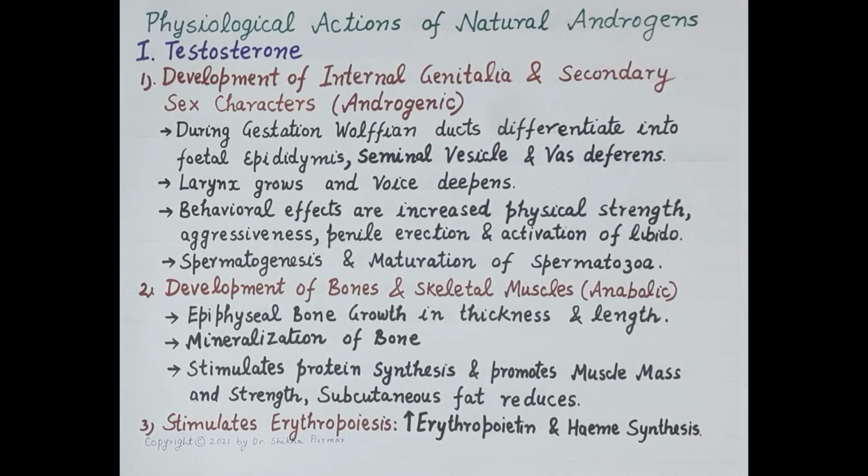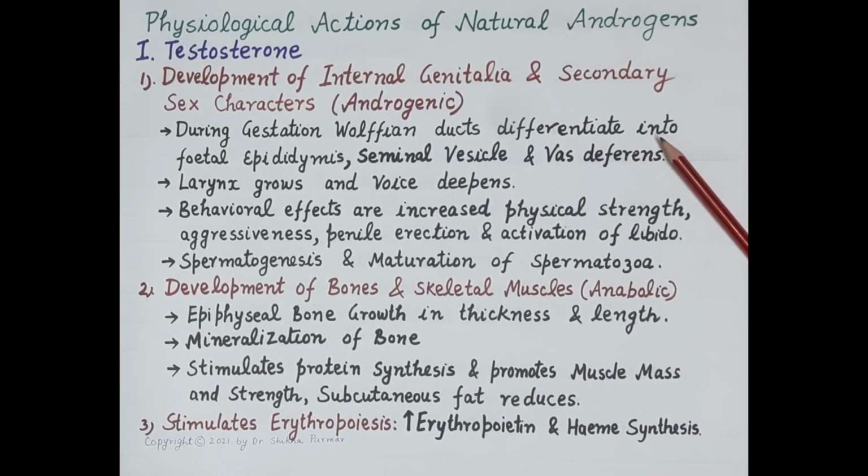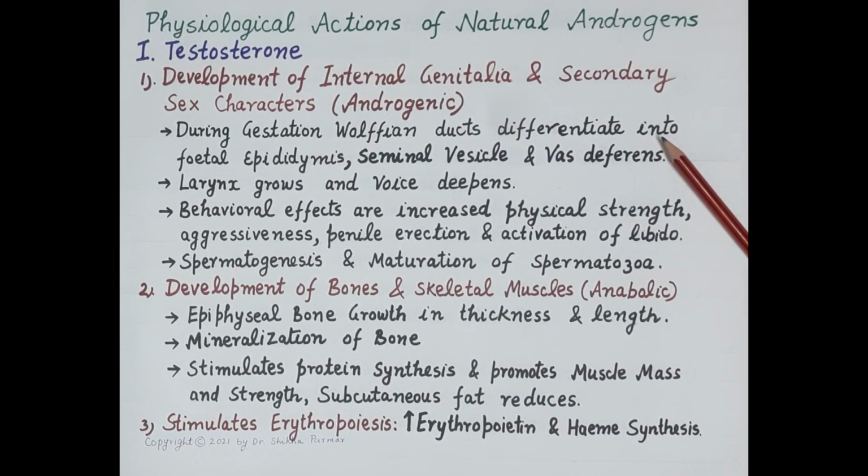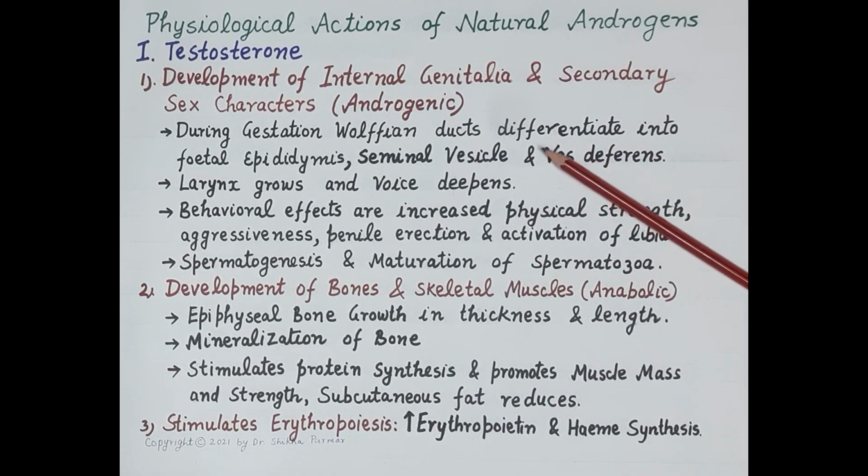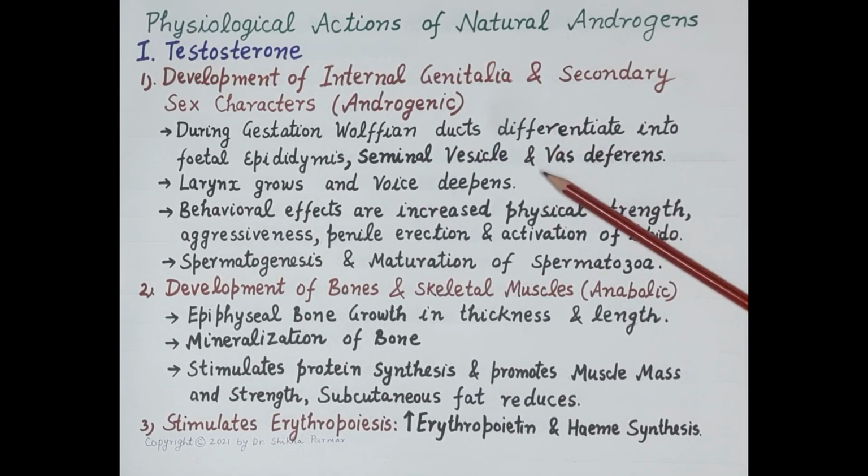Now let's talk about the physiological actions of testosterone. Now, androgenic actions of testosterone include development of internal genitalia and development of secondary sex characters. Now, in utero, during gestation, that is during early intrauterine growth, Wolffian ducts differentiate into internal genitalia, that is fetal epididymis, seminal vesicles and vas deferens.